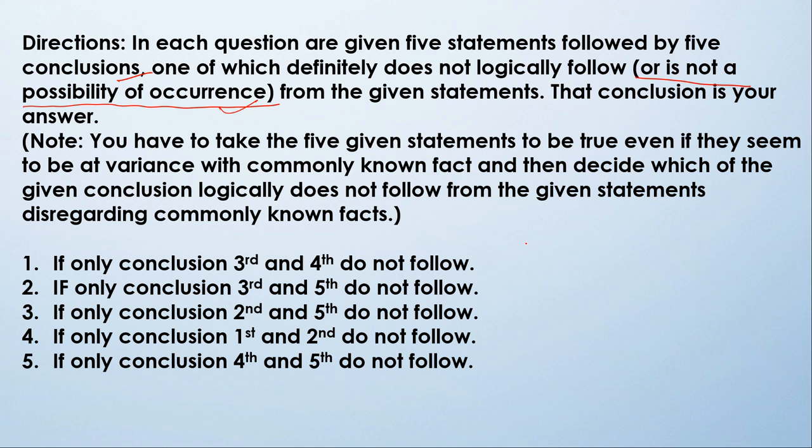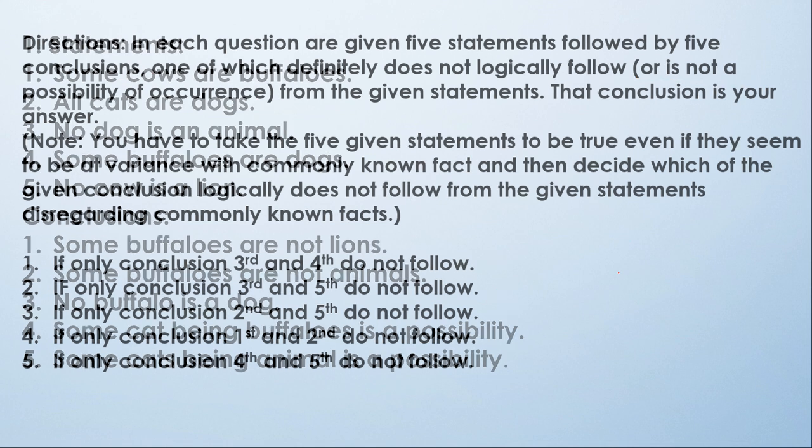It means that if these statements are different from commonly known fact, then also you should consider them correct statements. You will give answer one if only third and fourth do not follow. You will give answer two if conclusions third and fifth do not follow, and answer three if conclusions second and fifth do not follow. You will give answer four if first and second do not follow, and similarly answer five if fourth and fifth do not follow. So come to our first question.